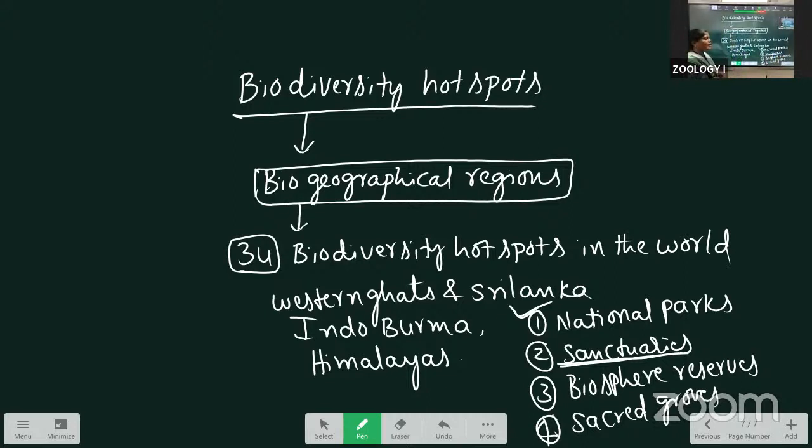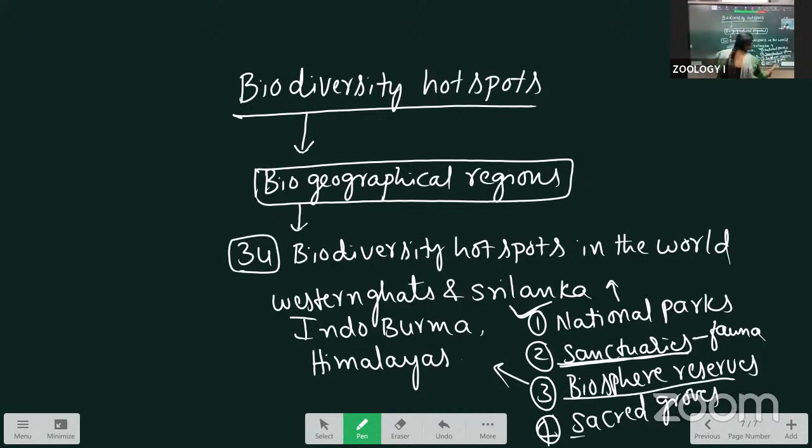The national parks protect flora as well as fauna, but in the sanctuaries we protect only the fauna. Next is the biosphere reserves. There we use the resources from that region minimally, and also protect the animals. That we call biosphere reserves.